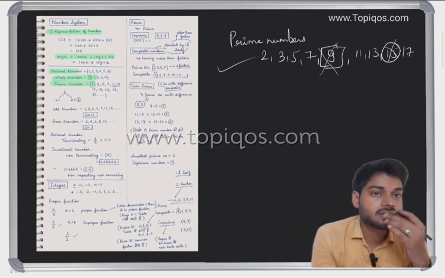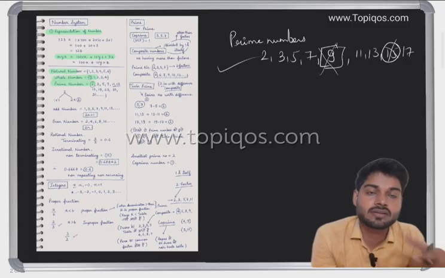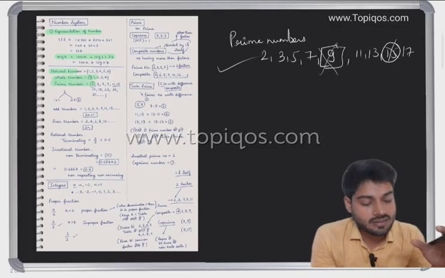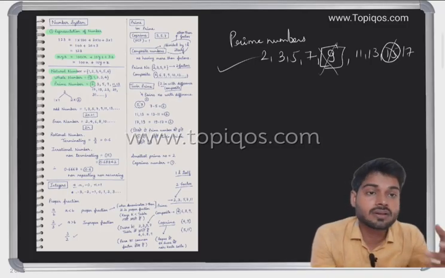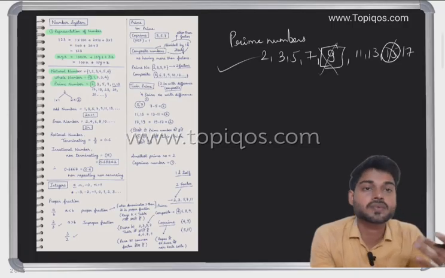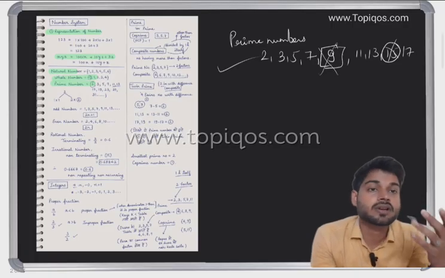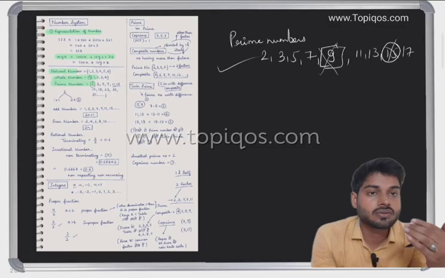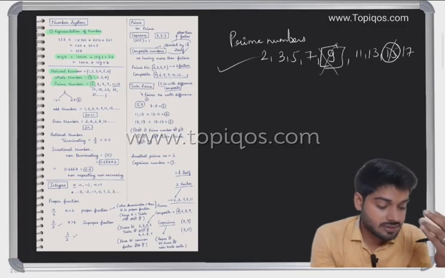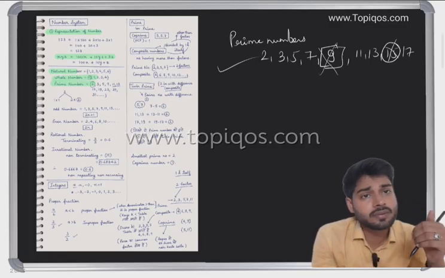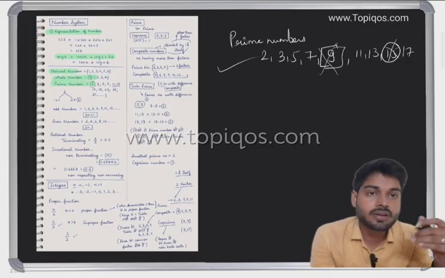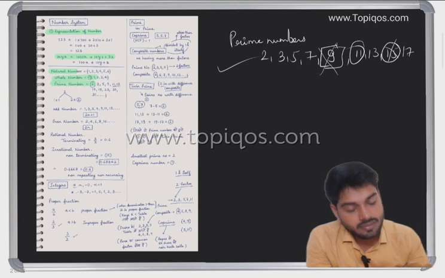See, why I'm focusing on this is because there are so many questions, like in divisibility rules also. When you see the CSAT questions, you will get to understand that we have to be used to prime numbers. If I'm asking the smallest two digit prime number, it is 11.